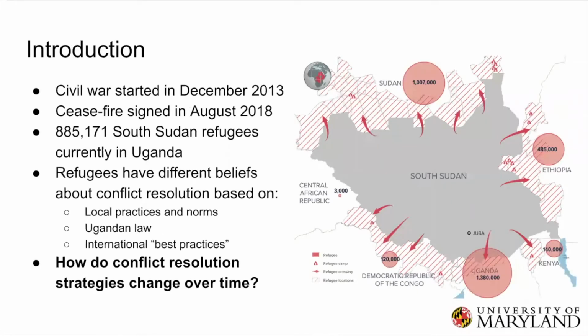Our model is based on the South Sudan Civil War, which started in December 2013, and the ceasefire was signed in August 2018. There are currently 885,171 South Sudan refugees living in Uganda, and all of these refugees have different beliefs about conflict resolution based on law, practices, and norms, Ugandan law, and international best practices. Our goal was to examine how conflict resolution strategies change over time.